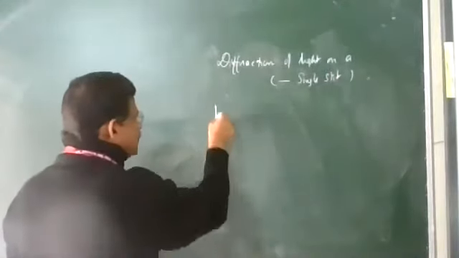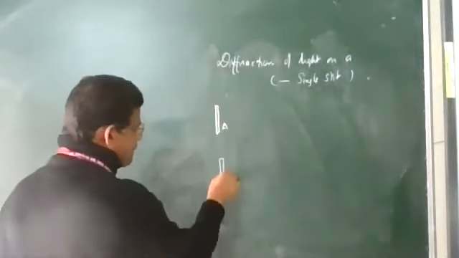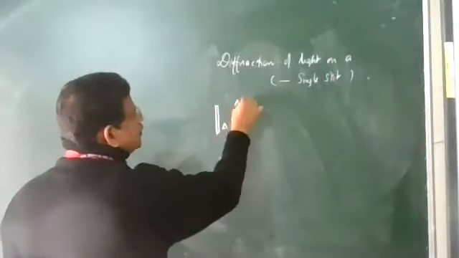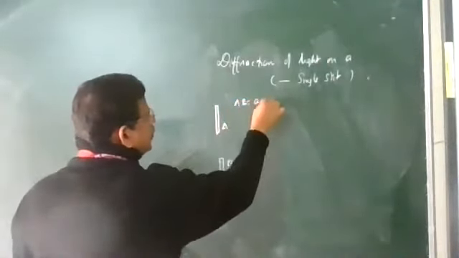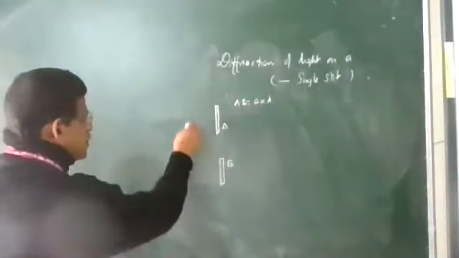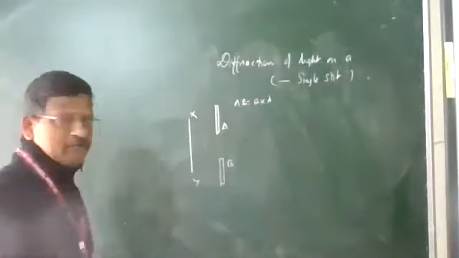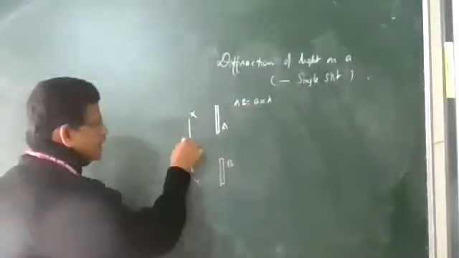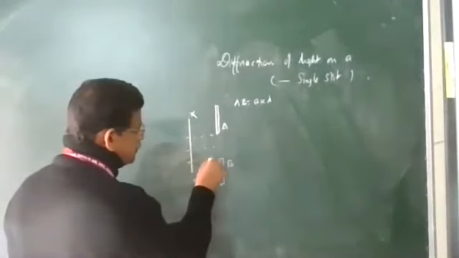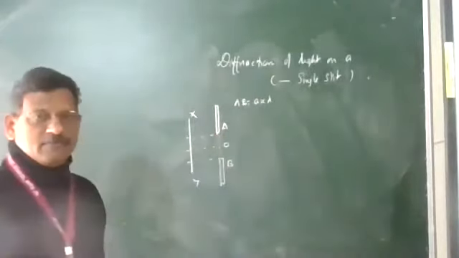So this is your slit AB of width AB equal to a, which is nearly equal to the wavelength. A plane wavefront is coming, and when it reaches here, these are the corresponding rays. O is the center of the slit.